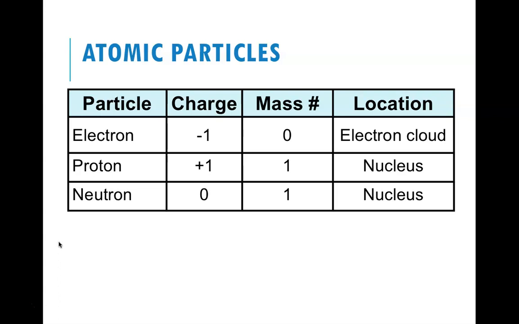So our particles, these should be familiar to you guys: electron, proton, and neutron, their charges, their mass, and their location. You should have learned this back in 7th and/or 8th grade. We give the electron a mass of 0. Does it actually have a mass? Of course it does, but it's on the order of 10 to the minus 27 kilograms, extremely small compared to a proton or a neutron. So that's why we give it, arbitrarily, that's not the right word, I'm sorry, a mass of 0.